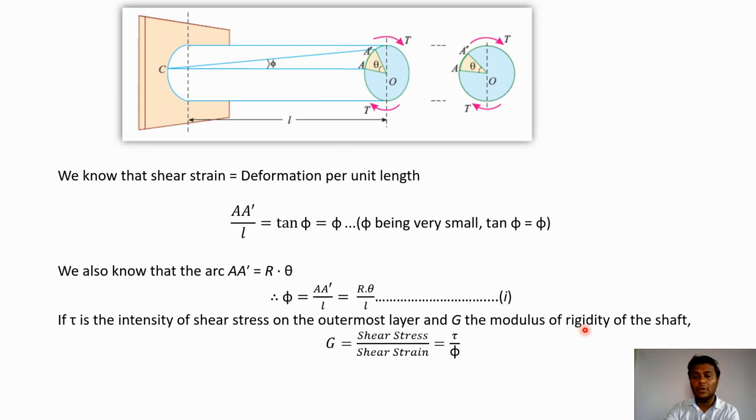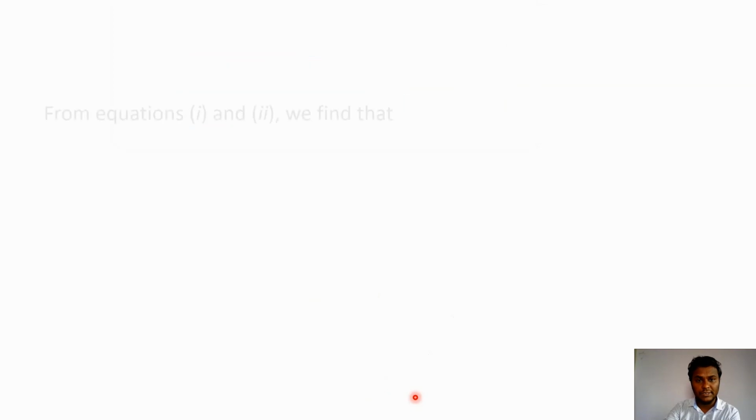Initially we can define the modulus of rigidity of the shaft. As we know, modulus of rigidity is equal to the ratio of shear stress upon shear strain. Here shear stress is tau and shear strain is phi. Now we have already established the relation of phi: phi is equal to R theta upon L, that is equation number 1. So phi is also tau upon G. Let us consider this as equation number 2.